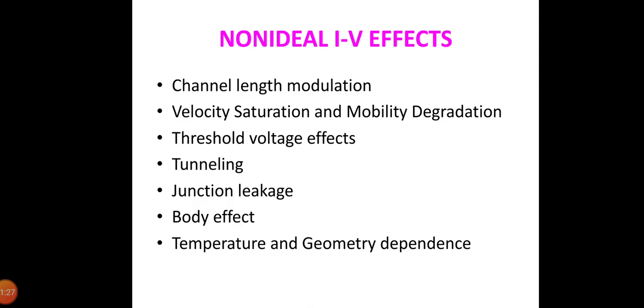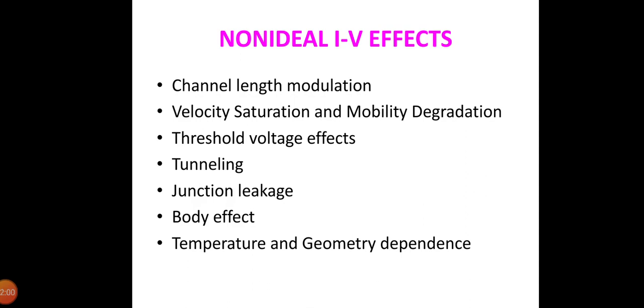At high lateral field strength, that is VDS by L, carrier velocity ceases to increase linearly with field strength. This is called velocity saturation and results in lower IDS than expected at high VDS. At high vertical field strength, VGS divided by TOX, the carriers scatter off the oxide interface more often, slowing this process. This mobility degradation effect also leads to less current than expected at high VGS.